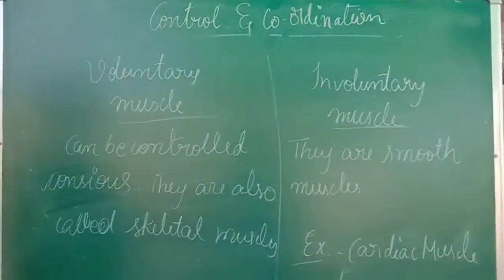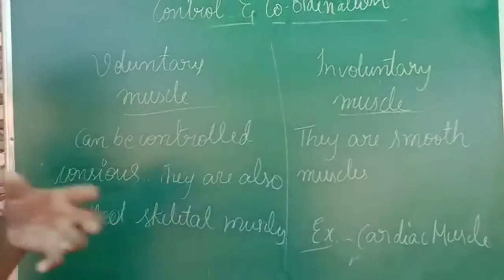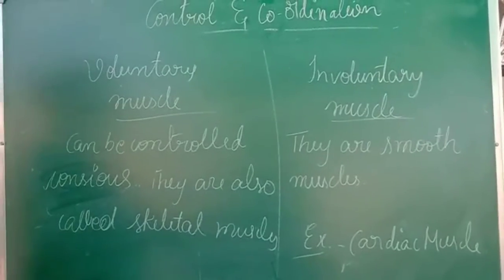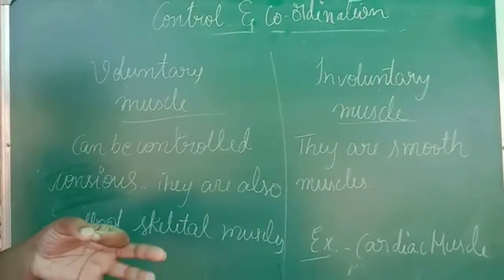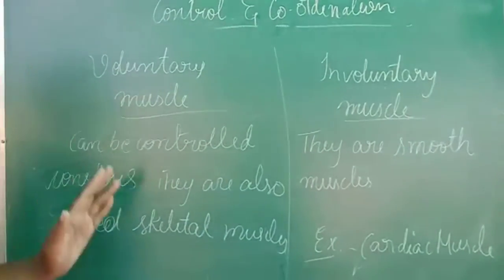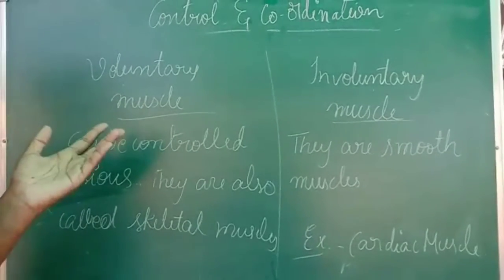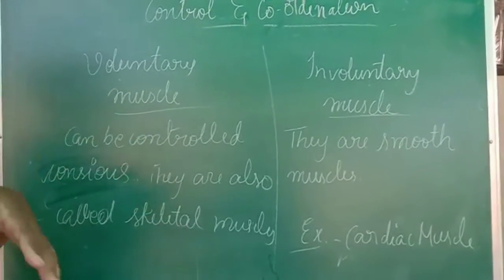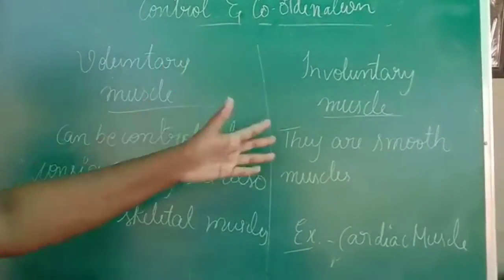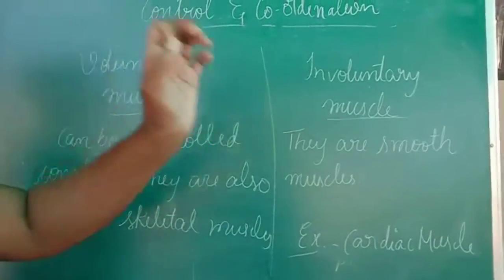And the next one is involuntary muscle. Involuntary muscles are the smooth muscles, which are also very delicate, and they function very regularly and accurately. Voluntary muscles come to rest for certain minutes. When we are sleeping, we don't do any work, right? So the muscles of our hands and legs come to rest when we sleep. But involuntary muscles don't come to rest. They always have to function regularly.